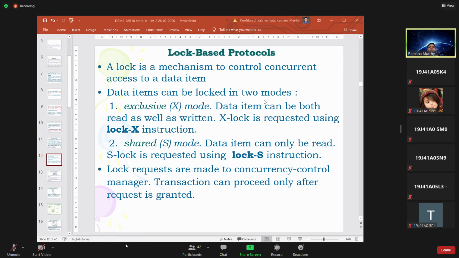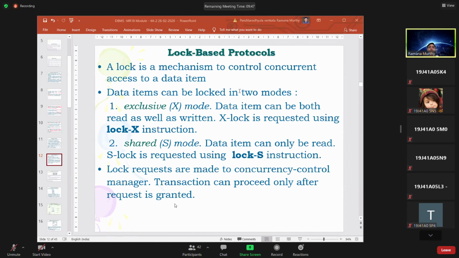If it is given shared mode only, others can read only, because previously I told you that a data item can be read by anybody any number of times. There is no change in the value. But once you are modifying, the value will be affected. So a shared lock means the data item can only be read. We can issue a lock instruction, lock S.